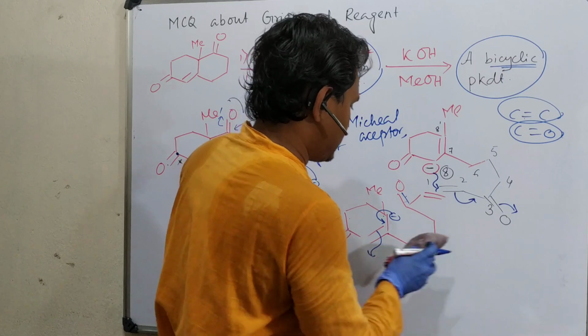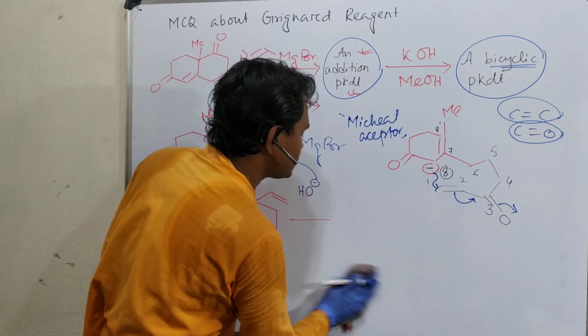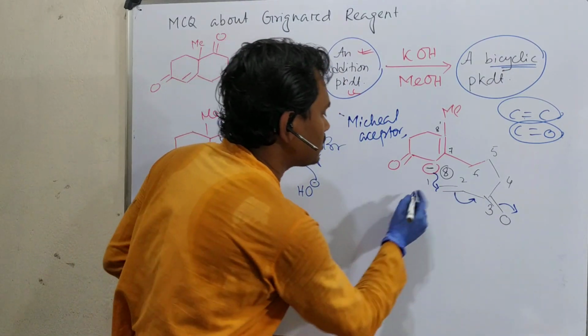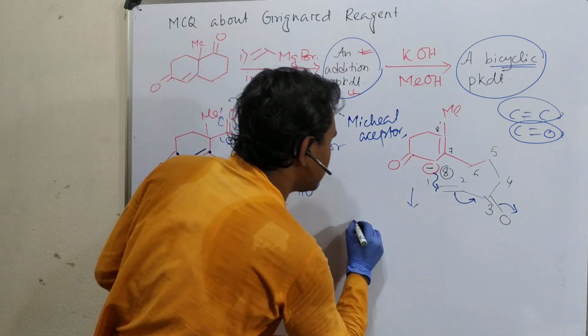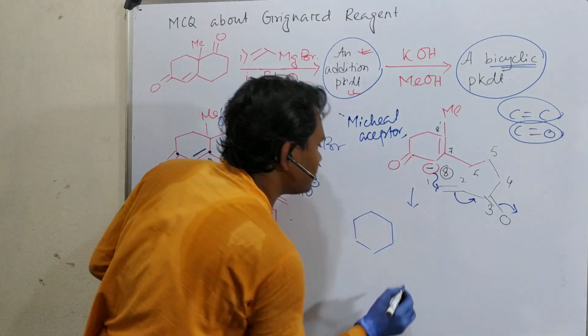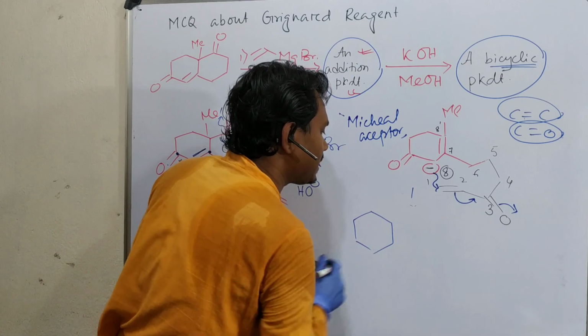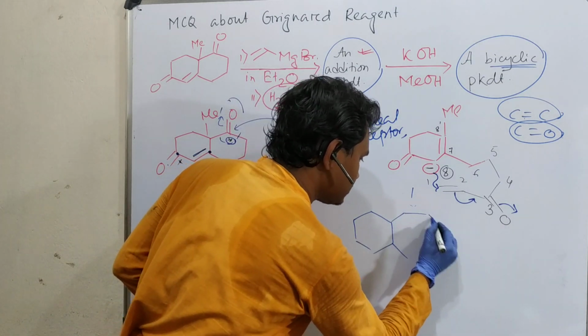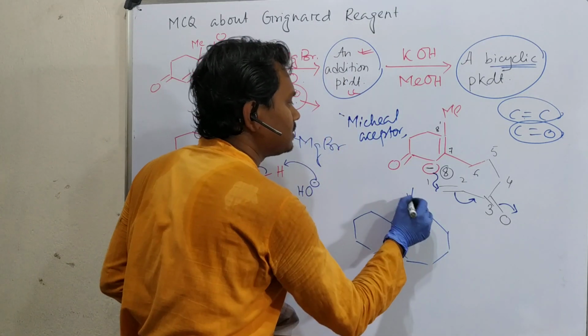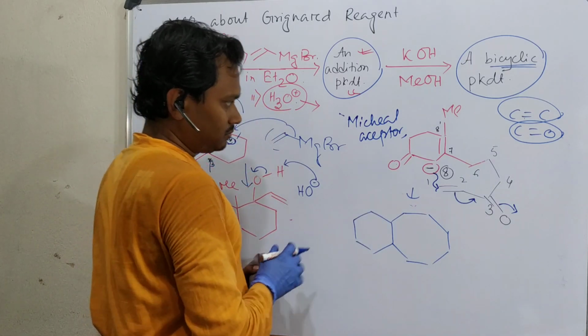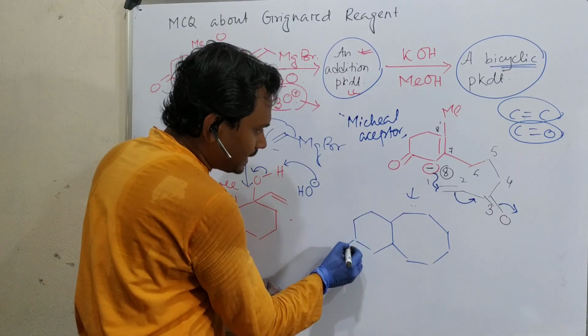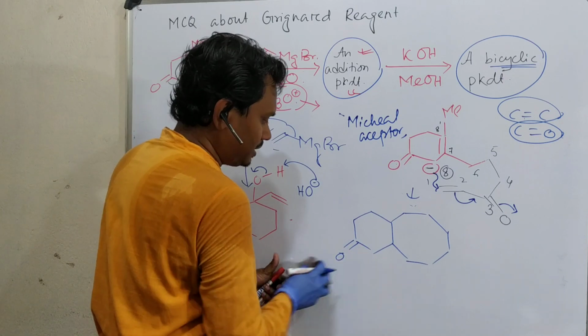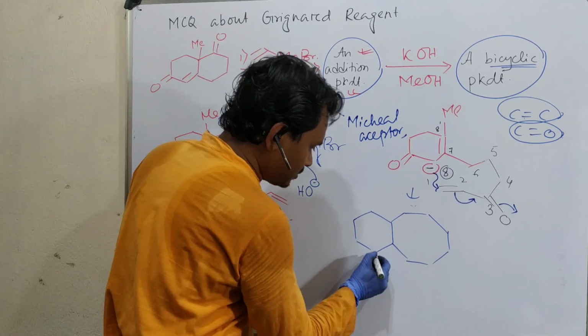So now after this, what will it produce? Here it will result in, first see, draw one 6-member ring, along with that one 8-member ring. First draw it. The technique is this. Fine. Now put the carbonyl carbon.